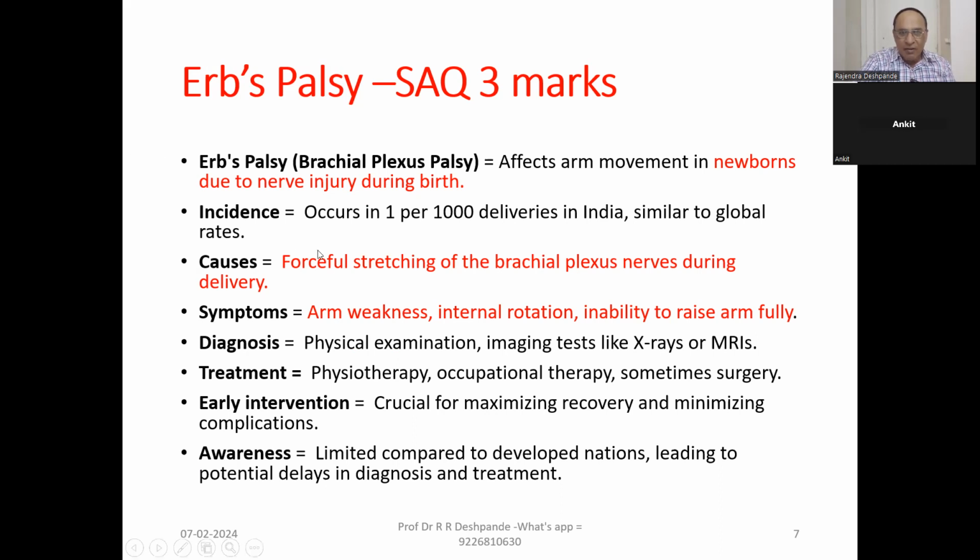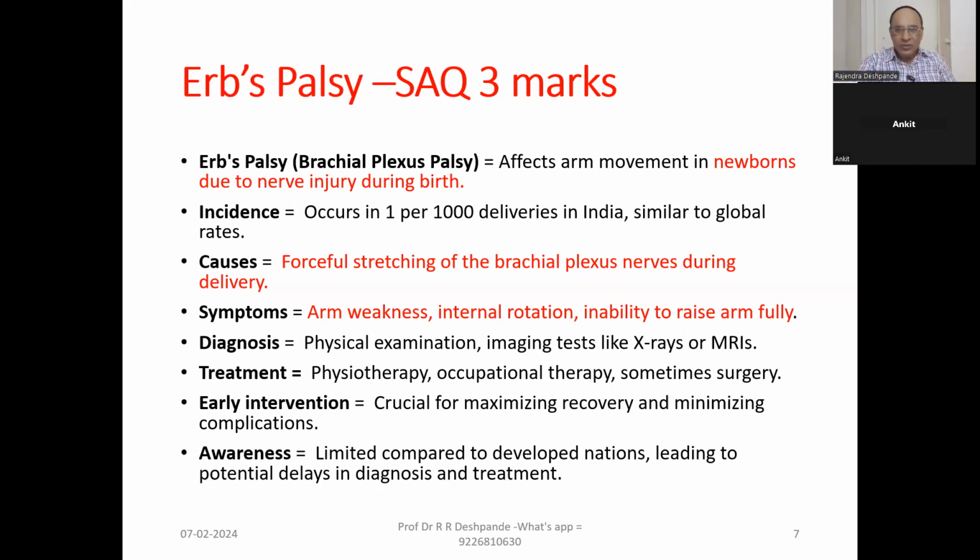Symptoms: the child will have weakness of that particular right hand or left hand. He cannot hold things, he cannot write properly. There may be muscle wasting, muscle nutrition may not be proper, muscle tone will not be good. So all these problems are from the motor system, not sensory, motor system. Then internal rotation of the shoulder, inability to raise the arm. If you ask the child, beta, raise your hand, he will not be able to do that. That is because of Erb's palsy.